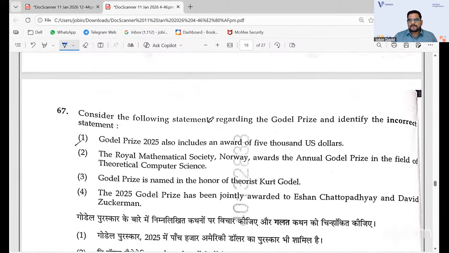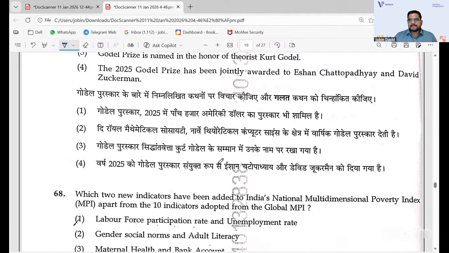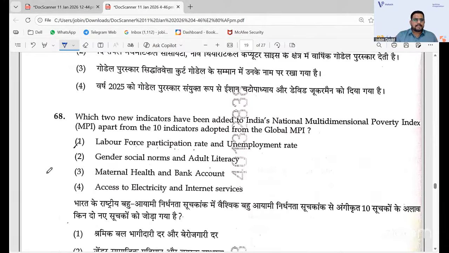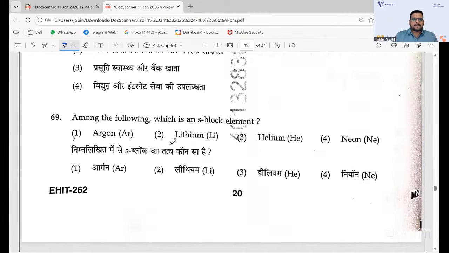And then 67, the answer is 2. Gödel Prize and identify the incorrect statement. So the Royal Mathematical Society awards the annual Gödel Prize. Actually, Royal Mathematical Society gives some other prize regarding the Nobel prizes that they have. And 67, that is 2, the right answer. 68 is 3. Maternal health and bank account will be the right answer. 2 indicators of poverty index have been added to India. So that is 68, 3 that you have. 69, you have 2, lithium, S block element.